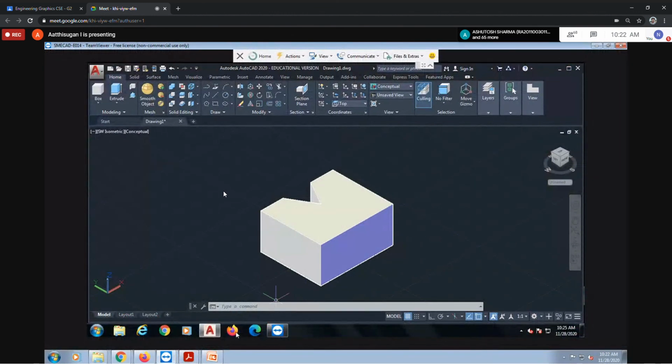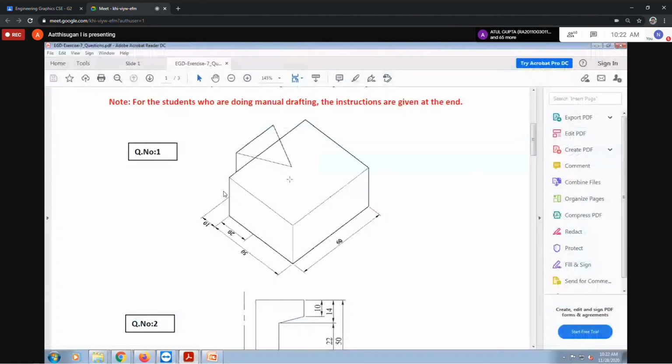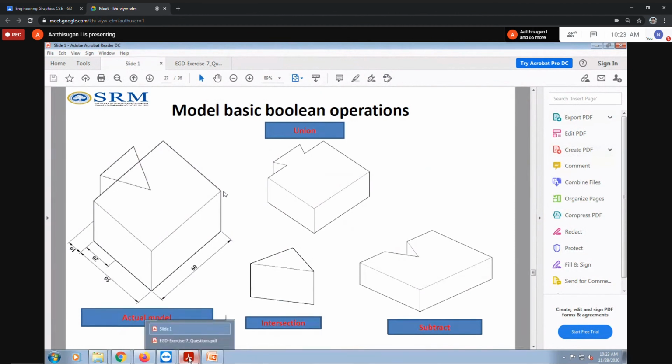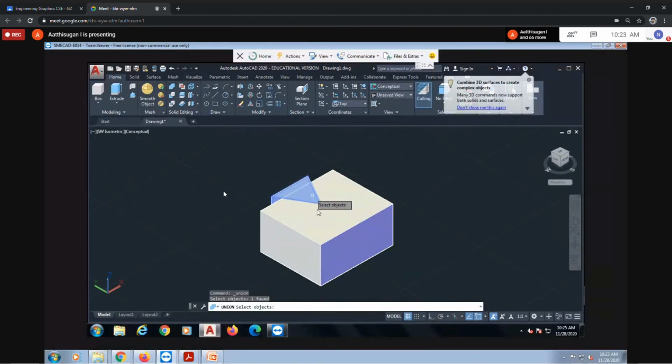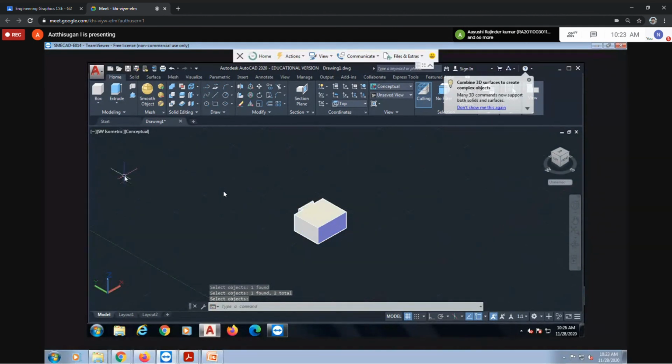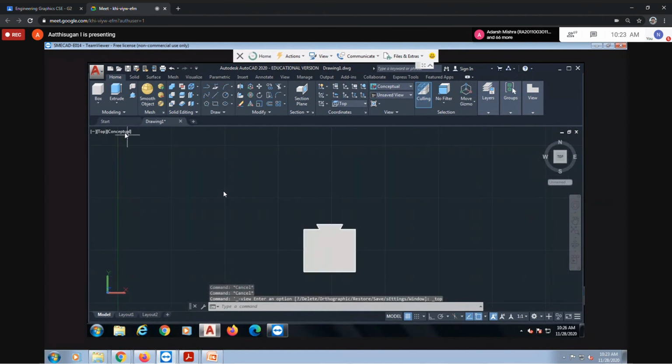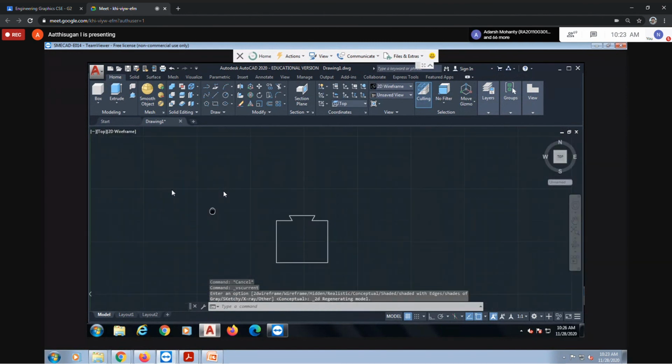Simple only. But your question is to draw only this one with the help of only the union command. You can draw with union, options 1 and 2, press enter. This is one method. I'll draw one more time. For the extrude option also you can do it at the same time. I'll explain that also.